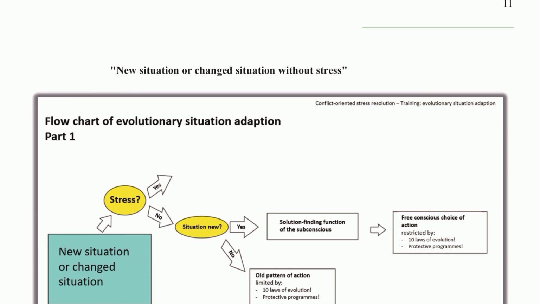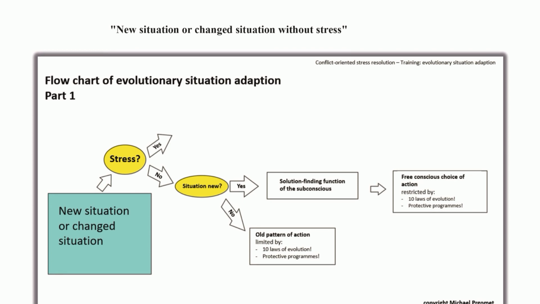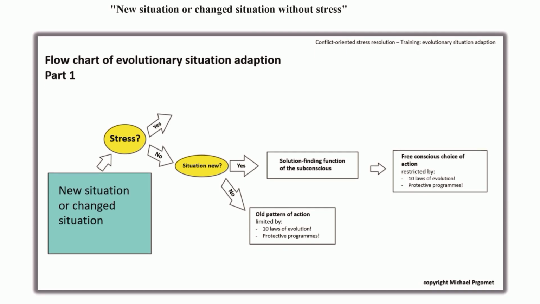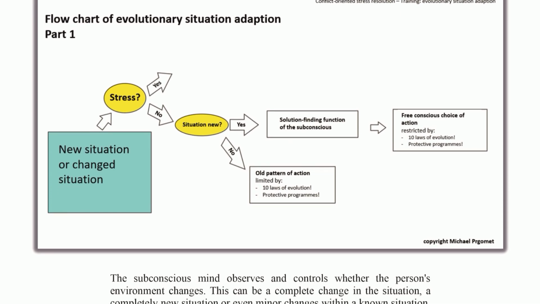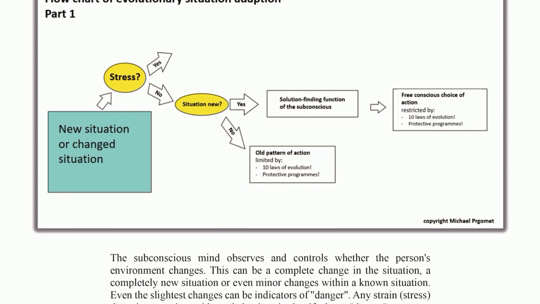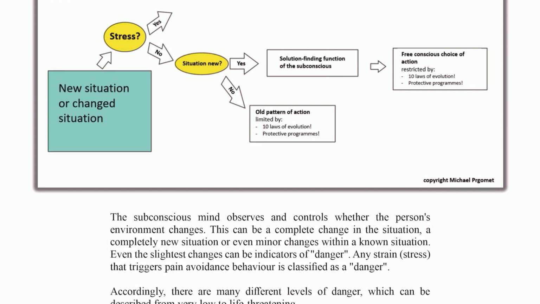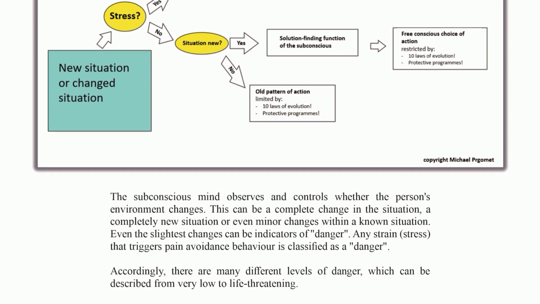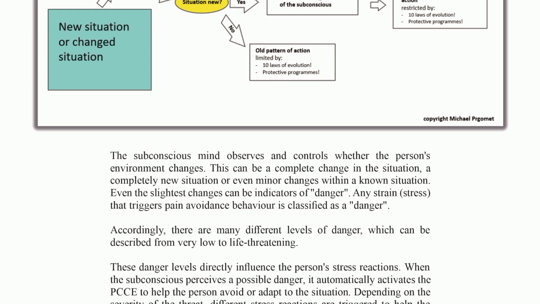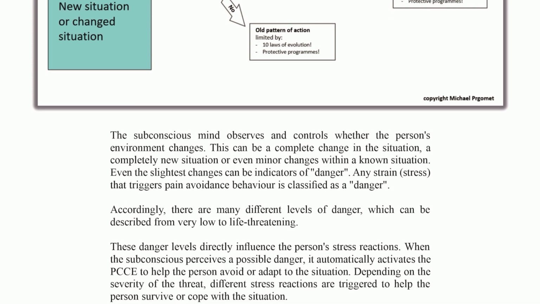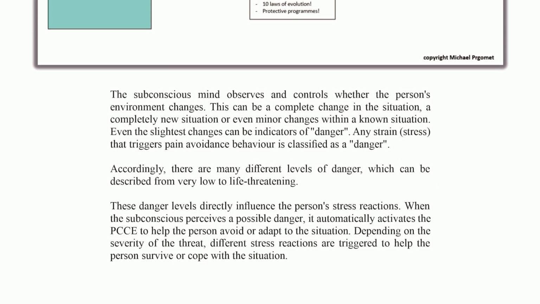New situation or changed situation without stress. The subconscious mind observes and controls whether the person's environment changes. This can be a complete change in the situation, a completely new situation, or even minor changes within a known situation. Even the slightest changes can be indicators of danger. Any strain, stress that triggers pain avoidance behavior is classified as a danger. Accordingly, there are many different levels of danger, which can be described from very low to life-threatening. These danger levels directly influence the person's stress reactions.